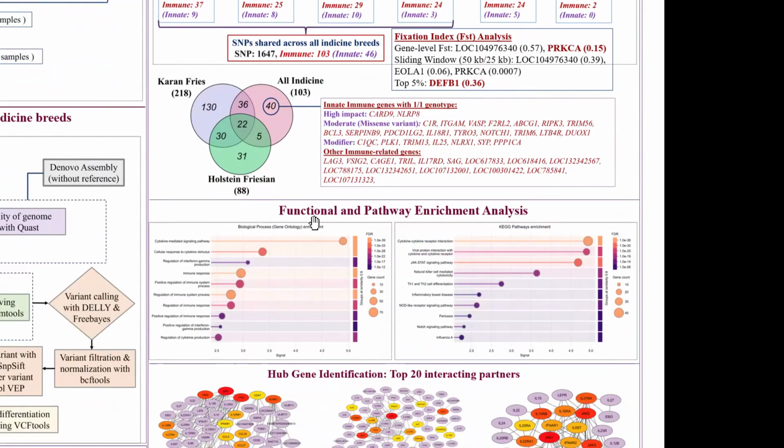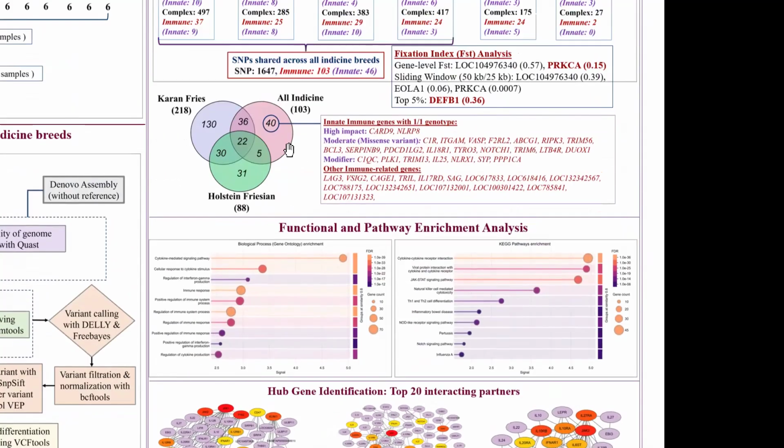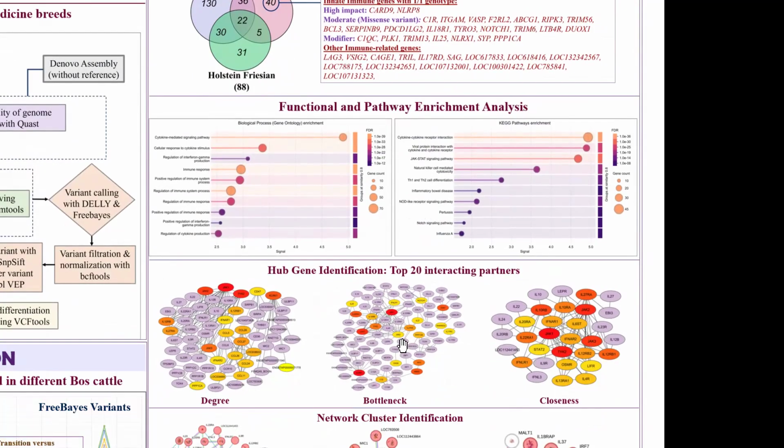So I did the functional and pathway analysis of these 1,600 genes and found most of the genes fall under the biological process of regulation of the immune process and in the pathway of the JAK-STAT signaling pathway, cytokine receptor and others. I also built a network for these 1,600 genes having common SNPs and found three topological parameters: degree, bottleneck, and closeness.